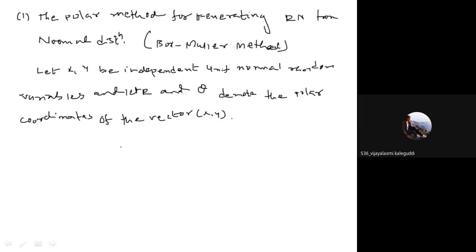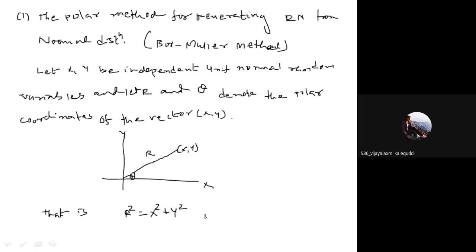So you can just see this figure. You have this x and you have this y. If r is, let us say, the radius, and this point is xy, this is a point on a circle. We draw a circle passing through it, and this is called the angle theta. We know that r square is equal to x square plus y square, and tan theta is equal to y by x.